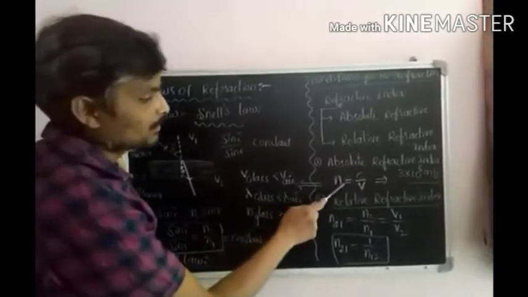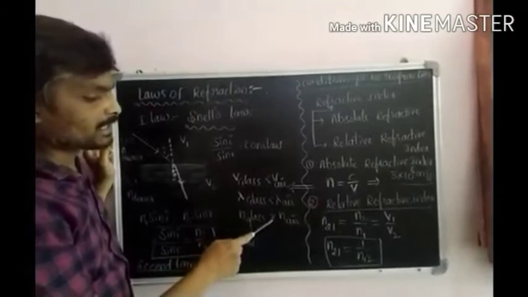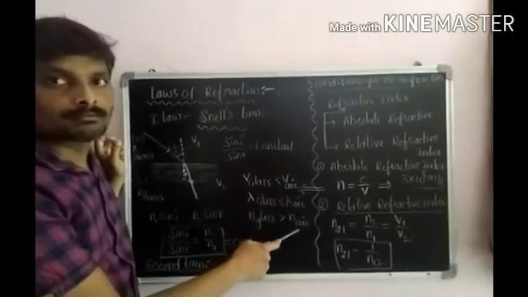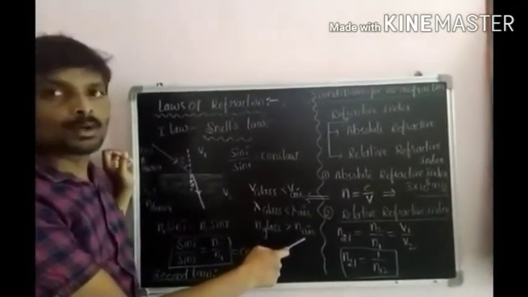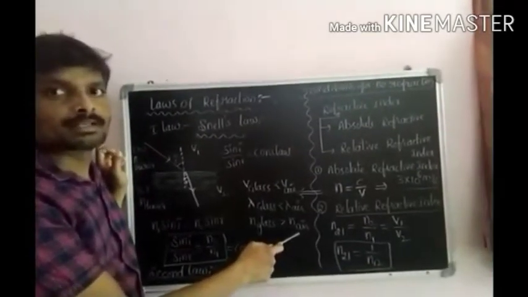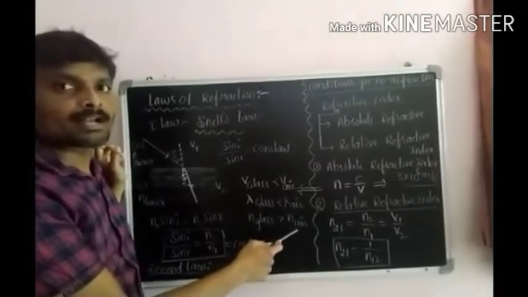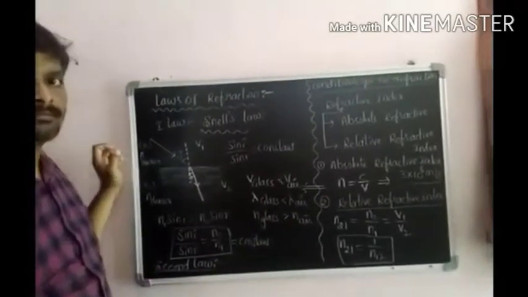So from this formula, the refractive index of glass is greater than the refractive index of air. So we can conclude that the refractive index of a denser medium is always greater than the refractive index of a rarer medium.